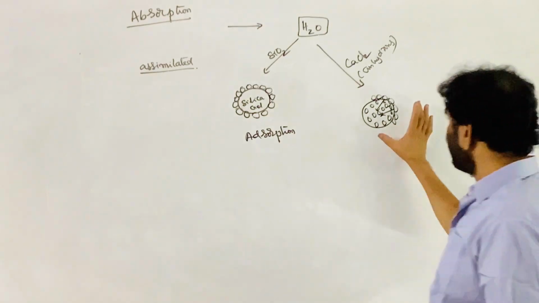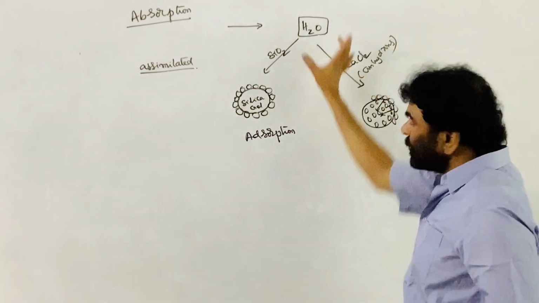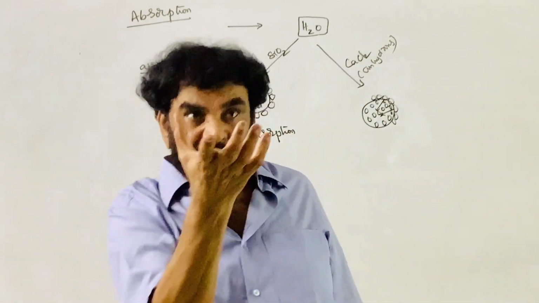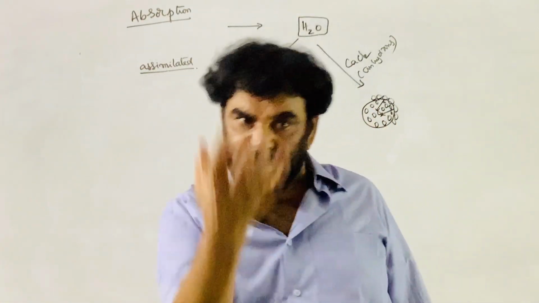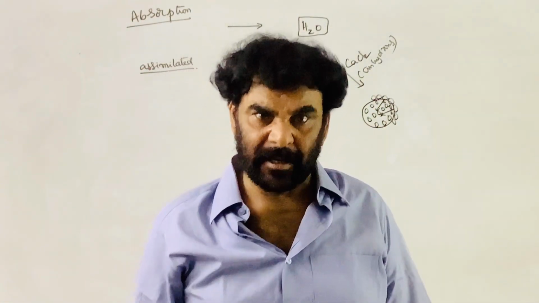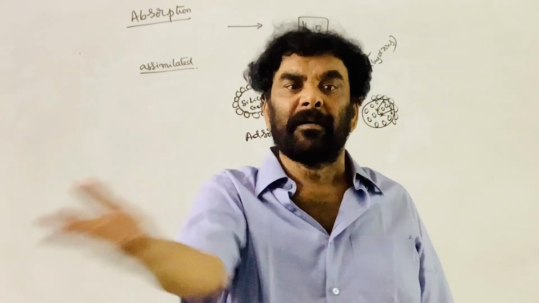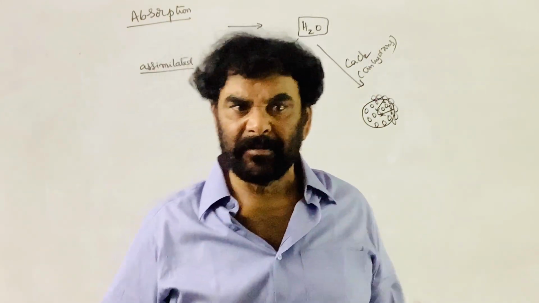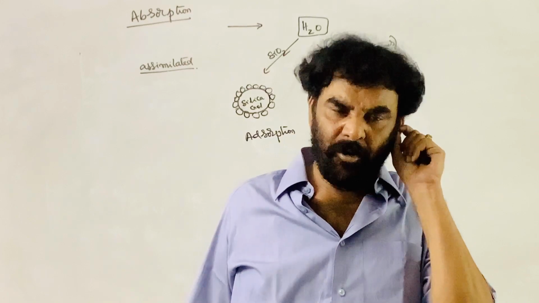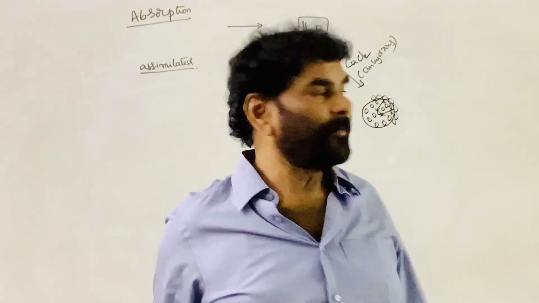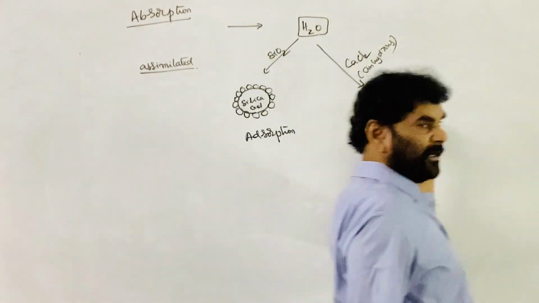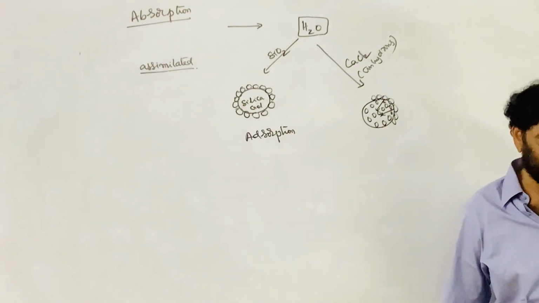When the anhydrous calcium chloride comes into contact with the water vapor, it takes the water vapor into the particle, that is, a solid solution is formed. Homogeneously water is distributed. Adsorption is a surface phenomenon. Here the phenomenon of bulk is involved.